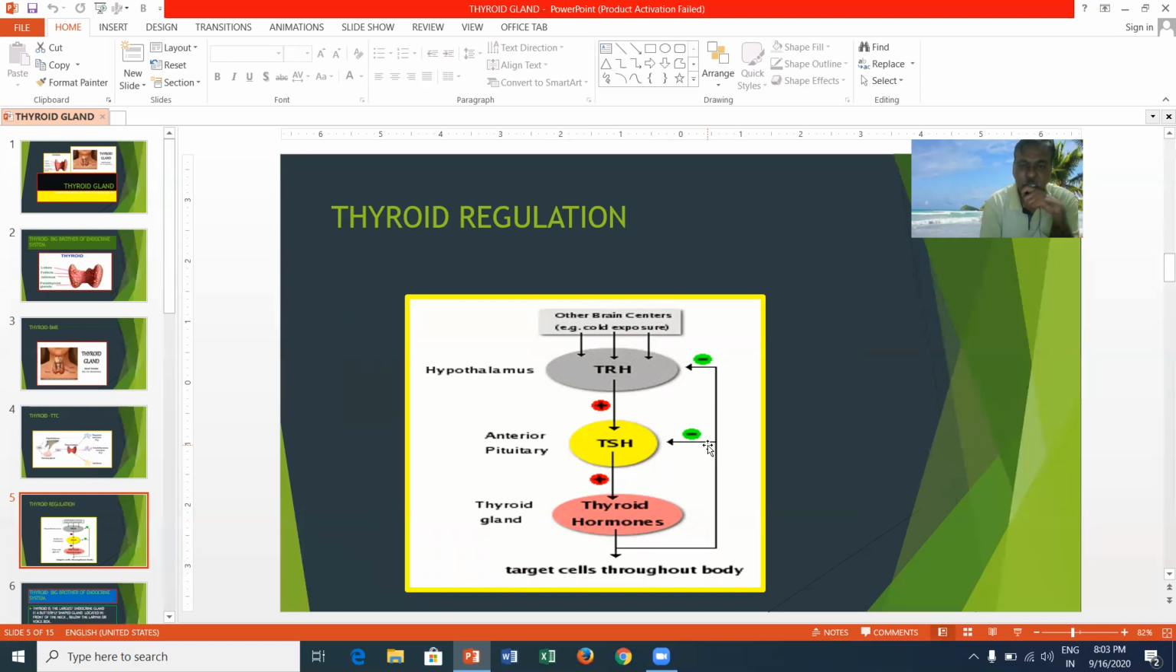That's why there is a negative feedback. The previous one is the positive feedback. This is the negative feedback. In negative feedback, the hormone is not released. In positive feedback, the hormone will be released. This is the general organization.